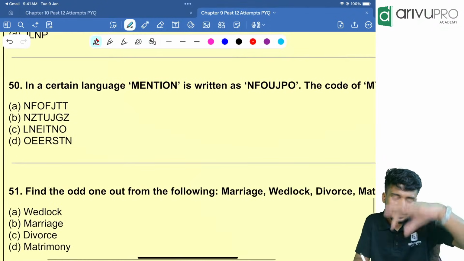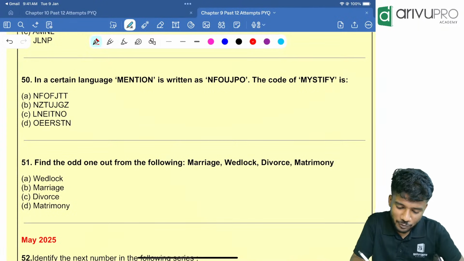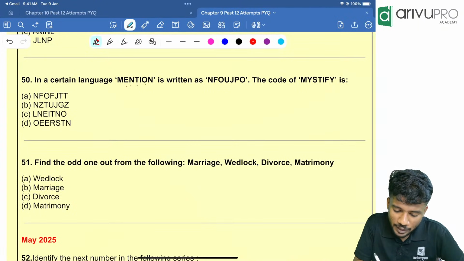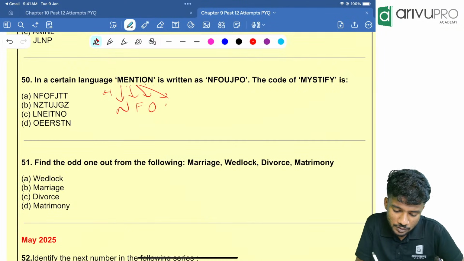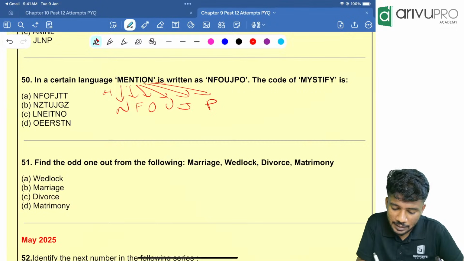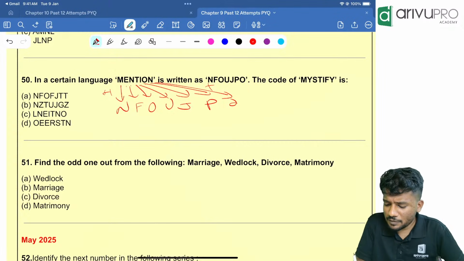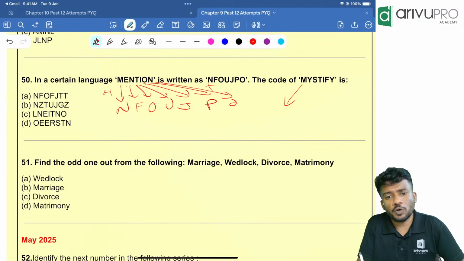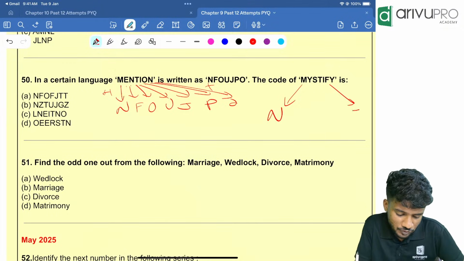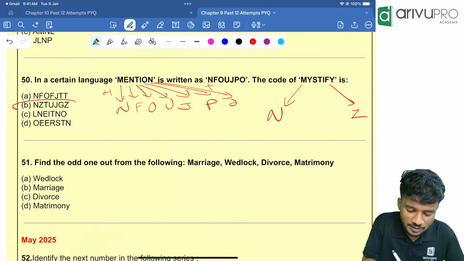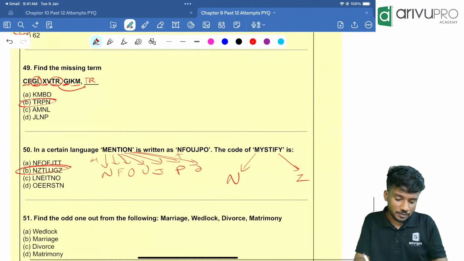Next one. In a certain code, mention again the same type of question. MENTION is coded as this much. That is plus 1 only, right? M plus 1 is what? N. E plus 1 is F. N plus 1 is O. T plus 1 is U. I plus 1 is J. Then O plus 1 is P. N plus 1 is O. That means given. So similarly mystify. M plus 1 is what? N. Only one option is there. Then Y plus 1 is Z. That means start with N and end with Z. Option B is your answer.